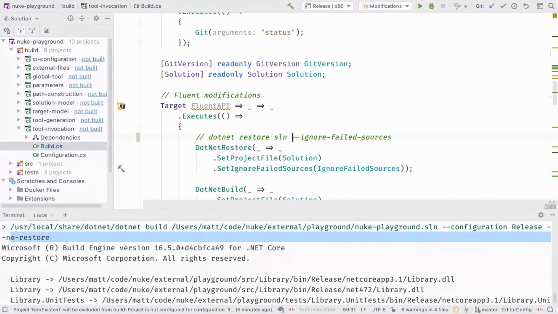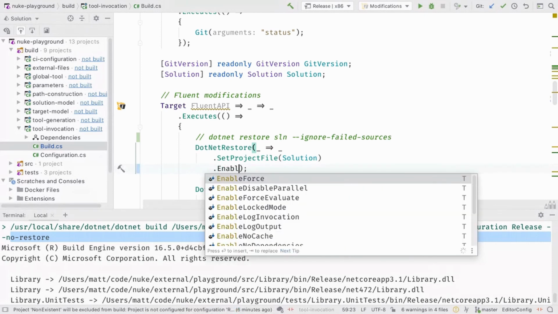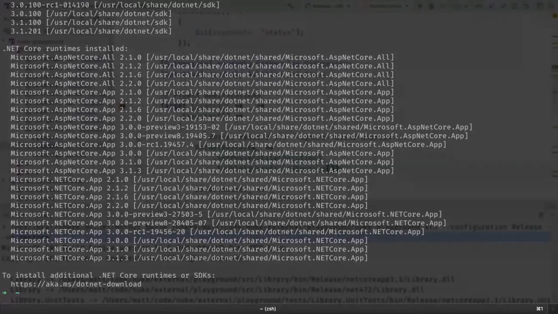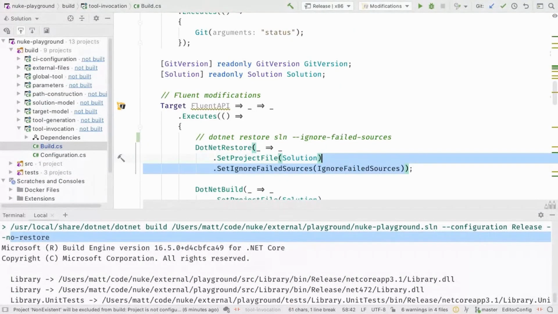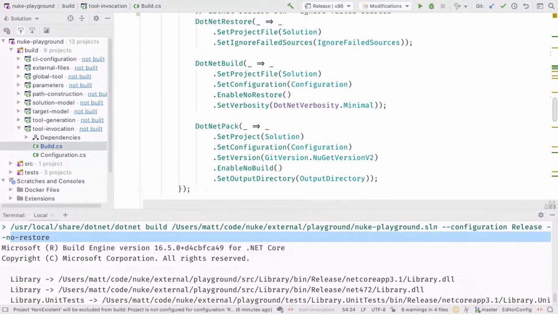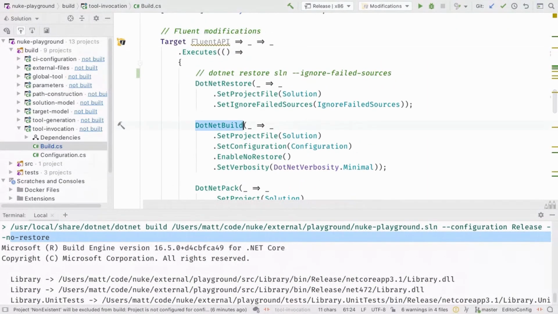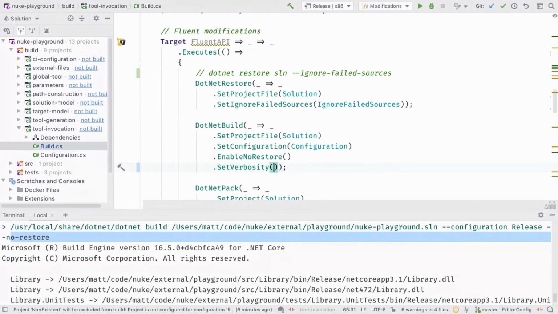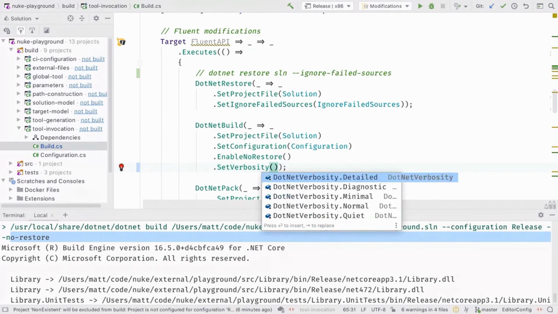So this is a Boolean, and I could also say something like, if I don't want that, I could also say enable ignore failed sources. This Fluent API gives the opportunity to do that. Another example for this Fluent API, .NET build. We pass the solution, we pass the configuration. Since we restored already, we do the enable no restore, and we can also pass the verbosity. Verbosity has a defined set of values that it can accept, and with code completion, we can immediately see that.